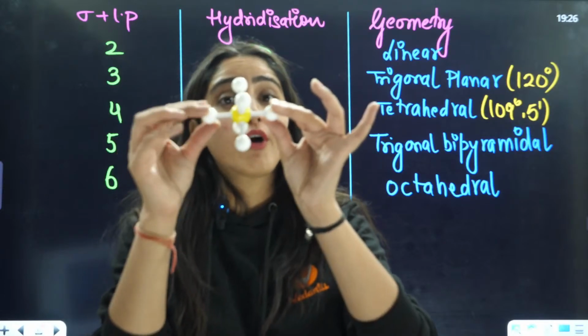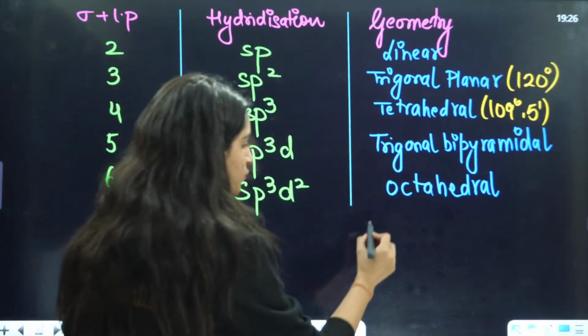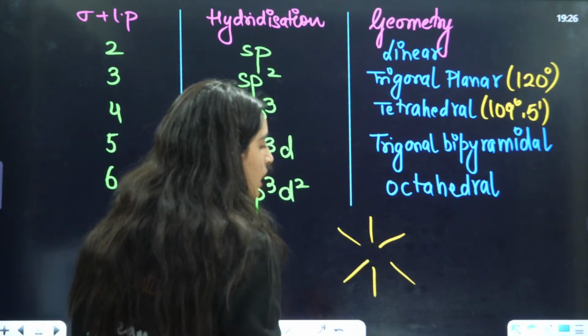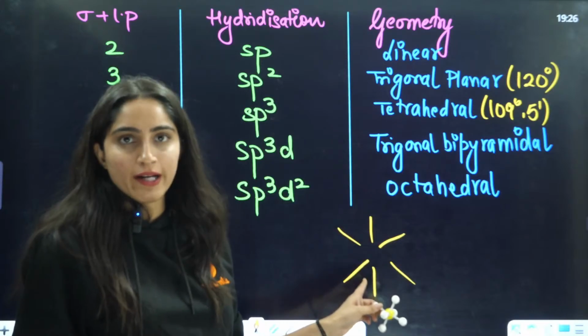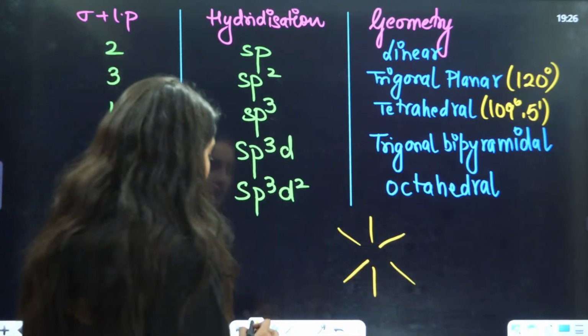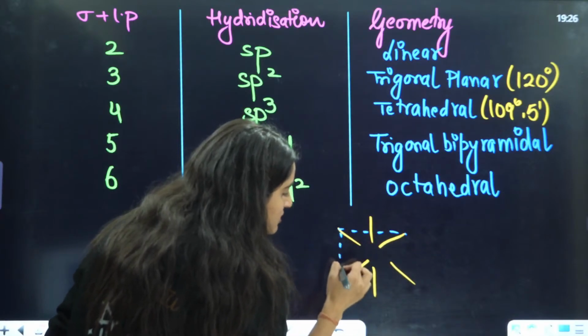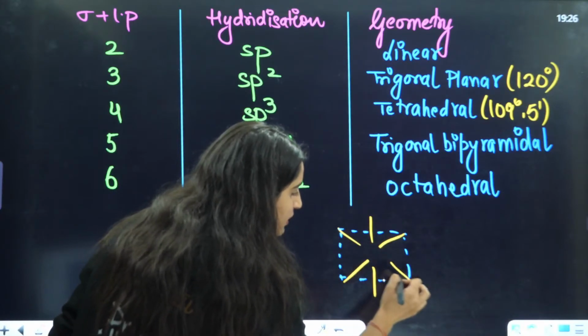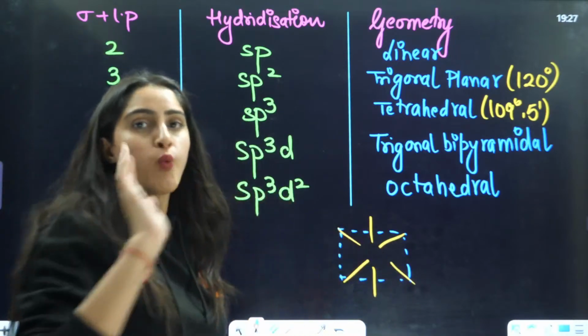This is the diagram for octahedral. Usually in 2D we draw it like this, but in reality we make dotted lines here in one square. That means these four bonds are in one plane.